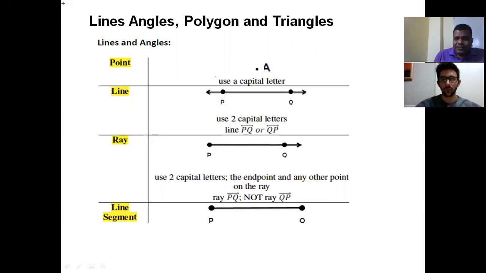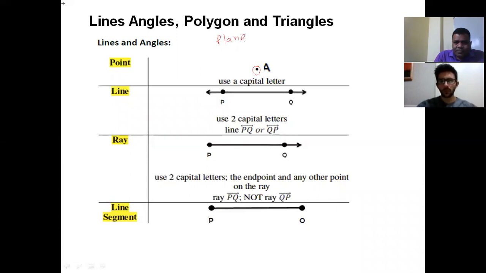A point is an object in a plane which has no length, no width, no height, no depth, but still exists. Or you can say a point looks like a circle whose radius approaches 0. So I'm saying a point lies in a plane.